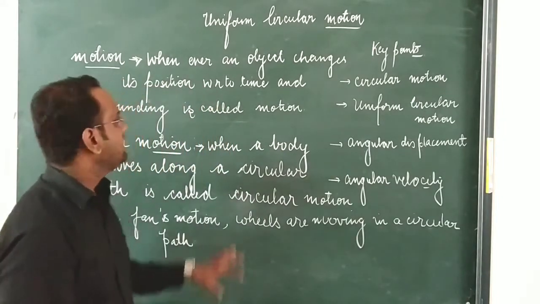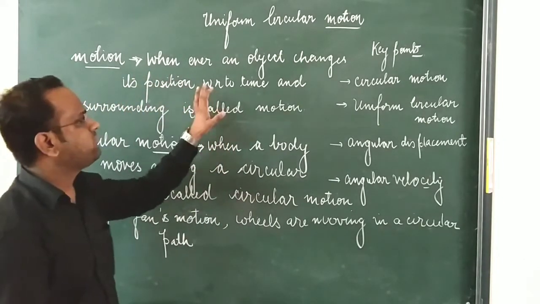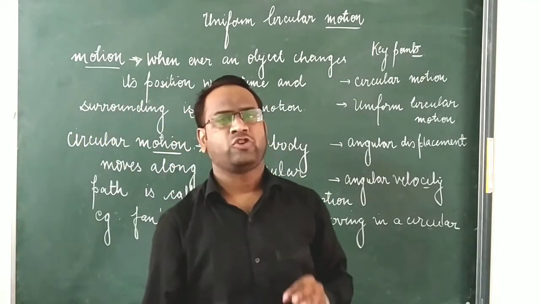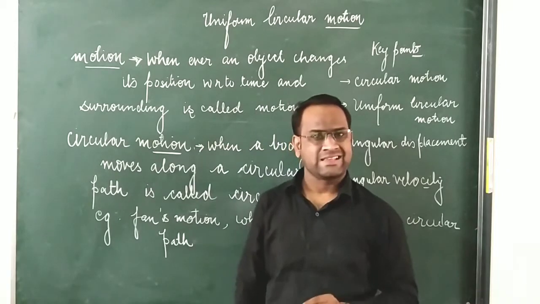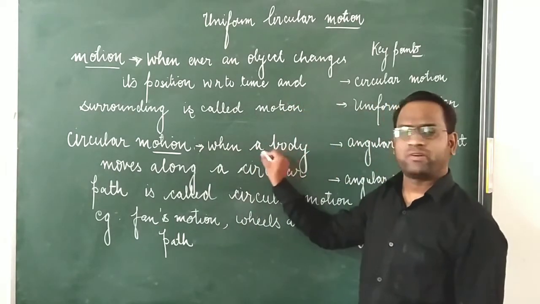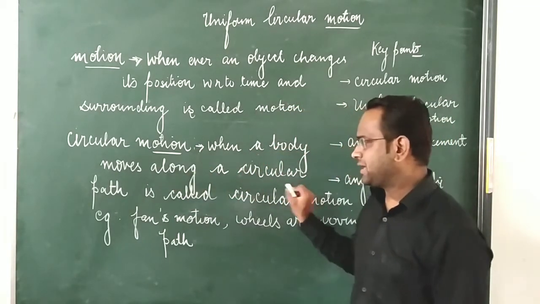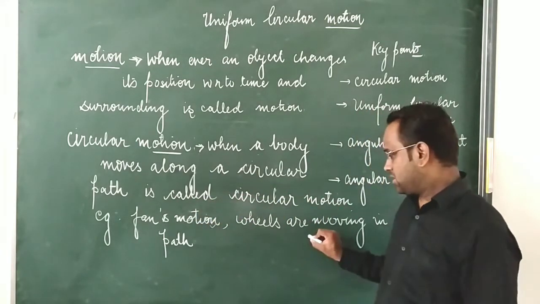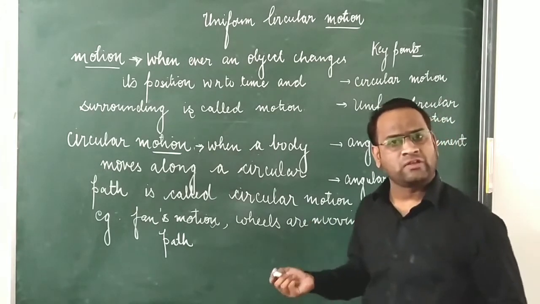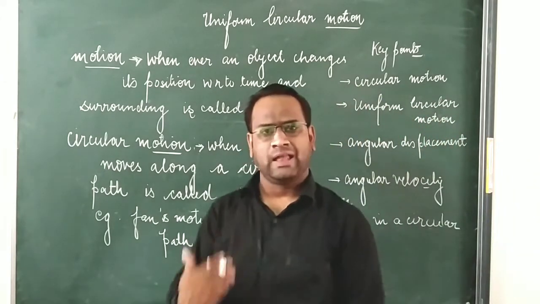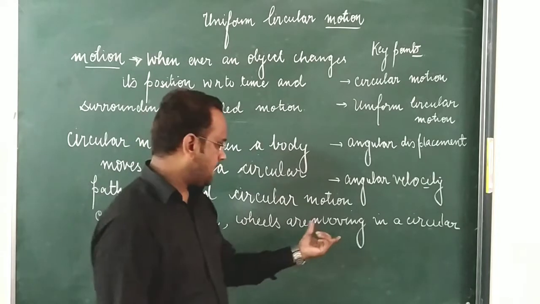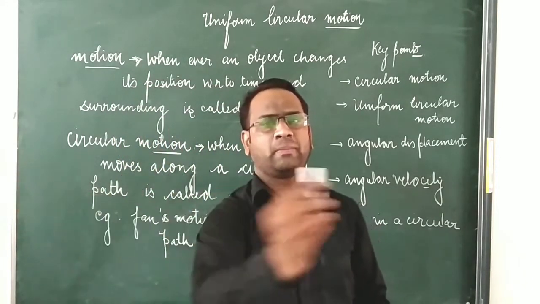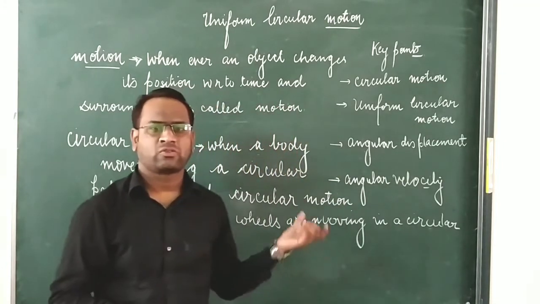Whenever an object changes its position with respect to time and surrounding, that is motion, whereas whenever a body moves along a circular path, it is called circular motion. Also, the motion of planets in a circular path is an example.